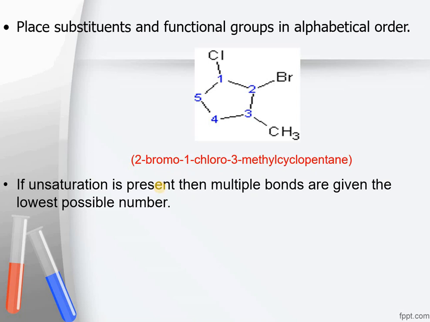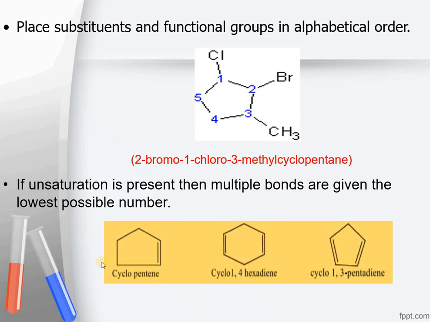If unsaturation is present, then multiple bonds, double or triple bonds, will be given the lowest possible number, no matter where the functional group or substituent is present. If there is a double bond present in this compound, it would be called cyclopentene. This compound is a cyclohexane, but there are 2 double bonds present, so it would be called cyclo-1,4-hexadiene. Diene stands for 2 double bonds, and they are at position number 1 and 4.